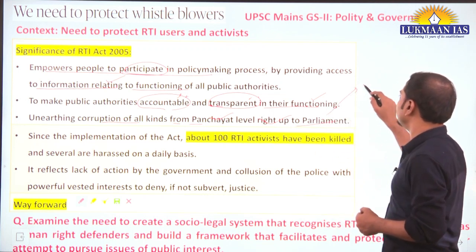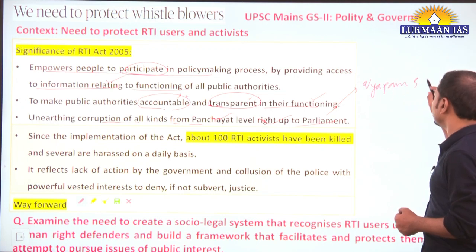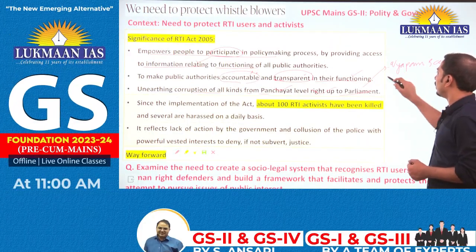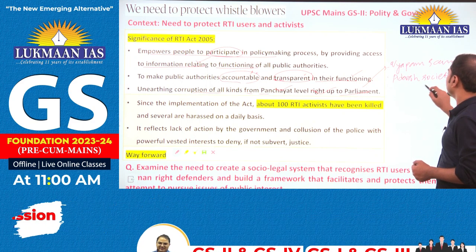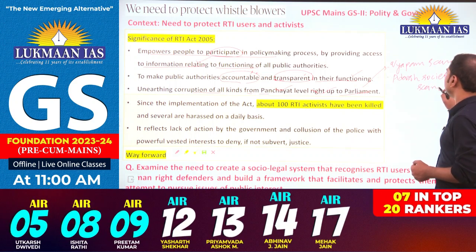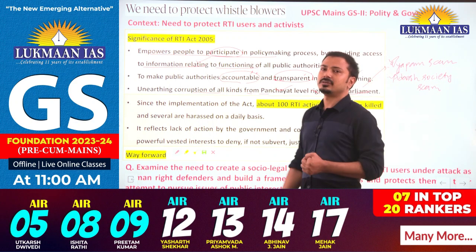Some examples you should know, like the weapon scam or the Adarsh Society scam. These examples you can mention. So this has been exposed from the information obtained through RTI.